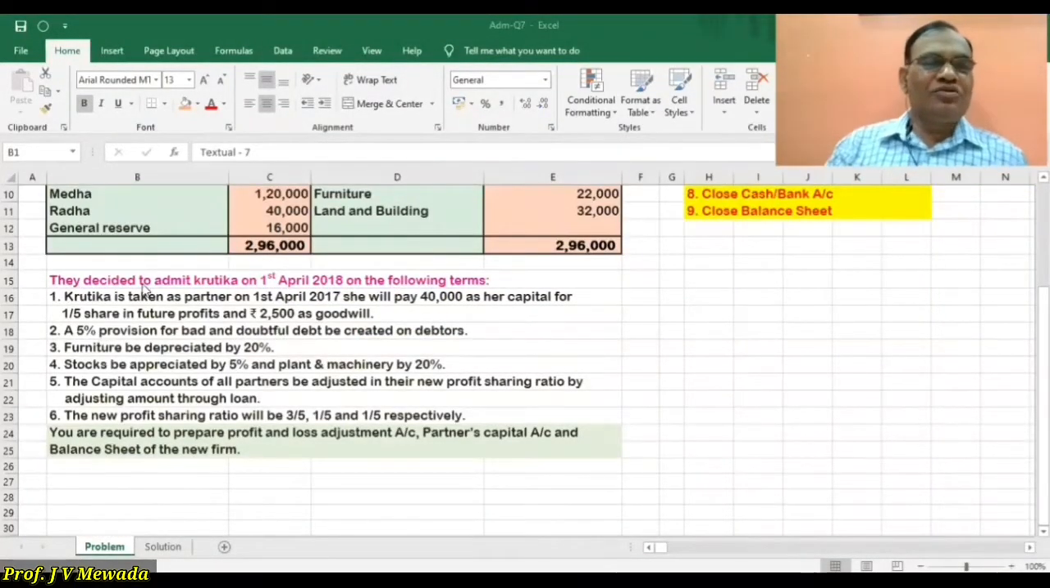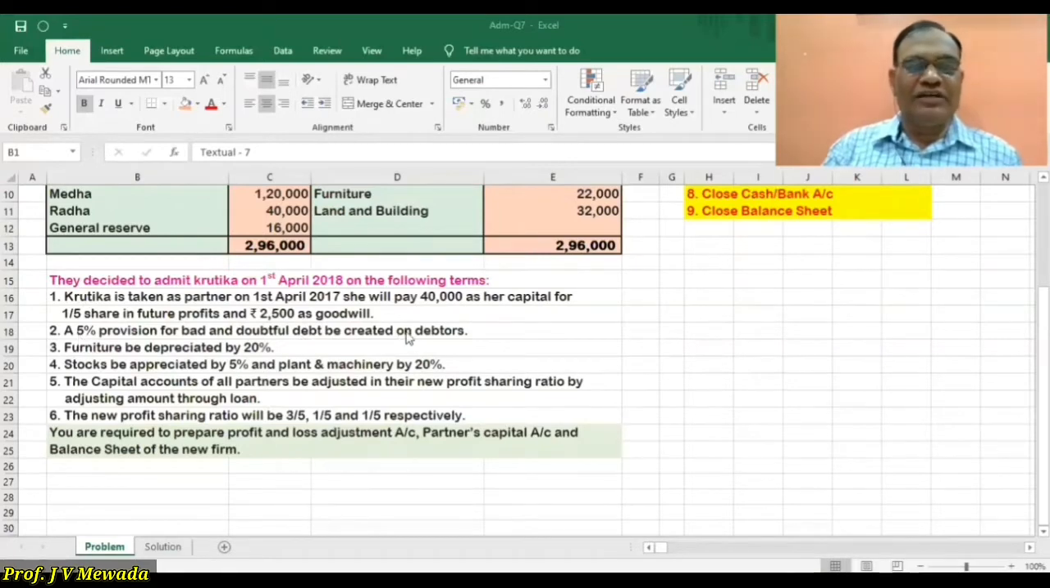They have decided to admit Krutika as a partner, and she will pay 40,000 as her capital for a 1/5 share and 2,500 as goodwill. So here goodwill is brought in cash.